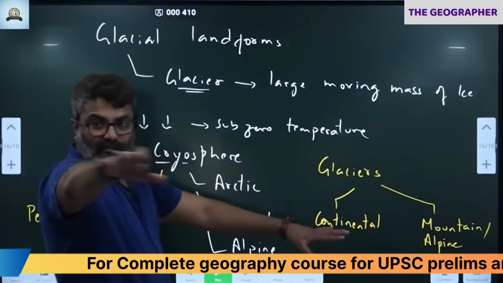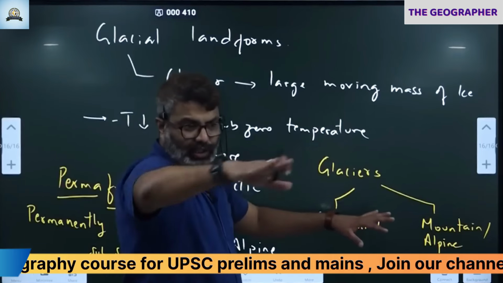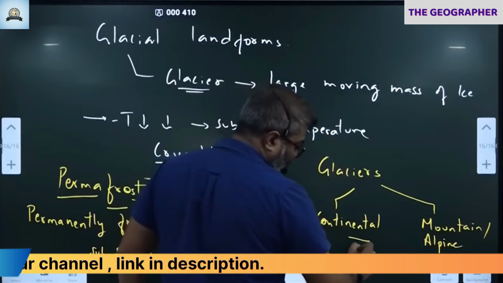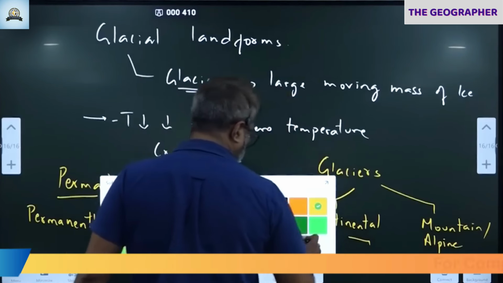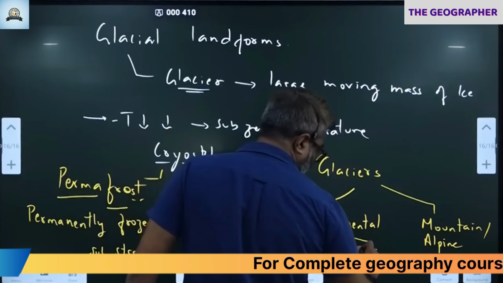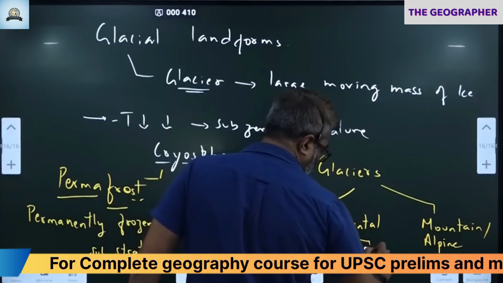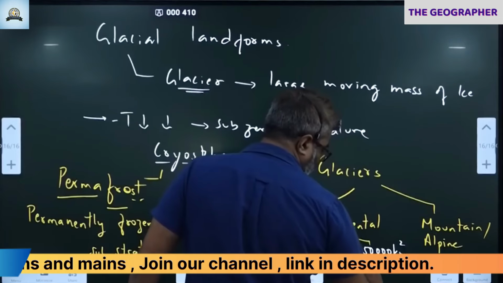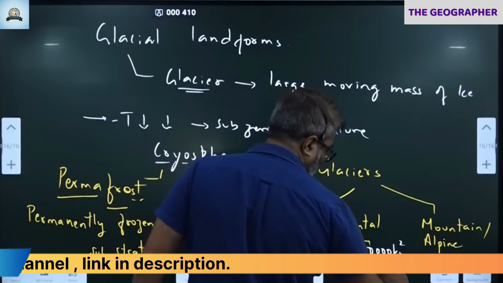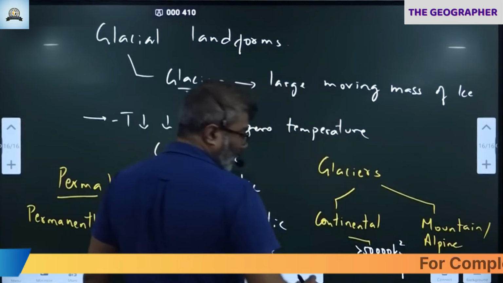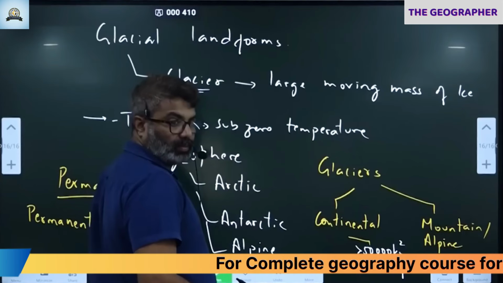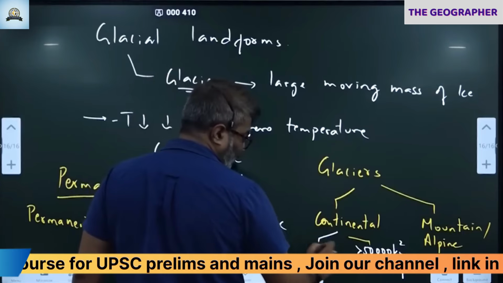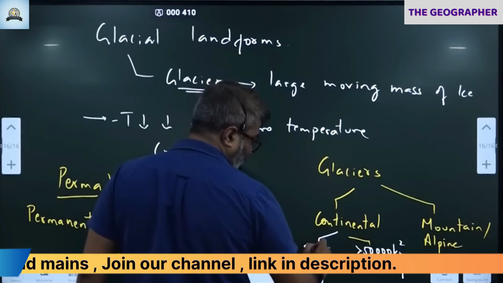Large stretches of ice. If it is a large stretch of ice like Antarctica, you notice very large. If it covers more than 50,000 square kilometers, it is called an ice shelf. Ice shelf बोलते हैं. If it covers less than 50,000 square kilometers, ice cap.